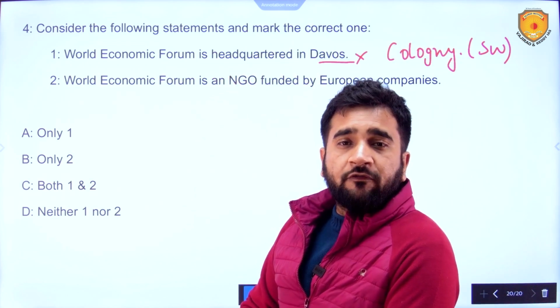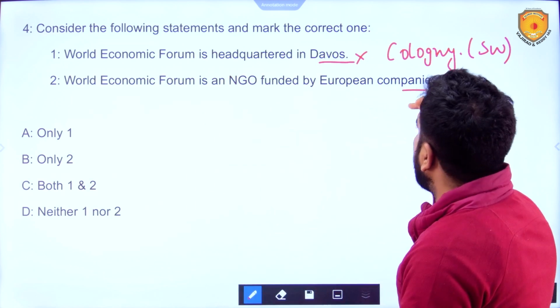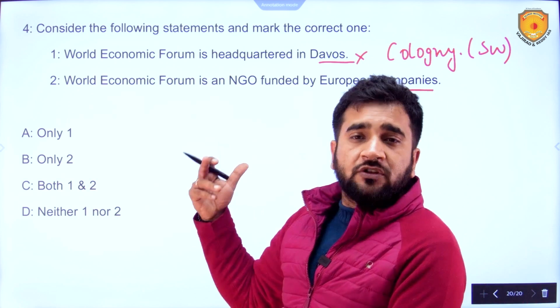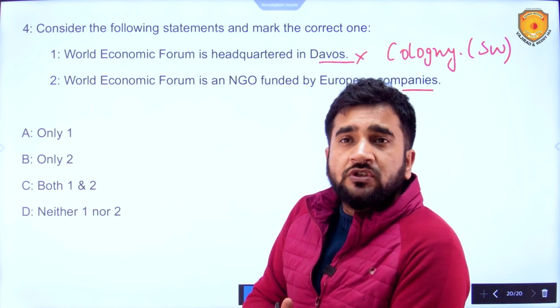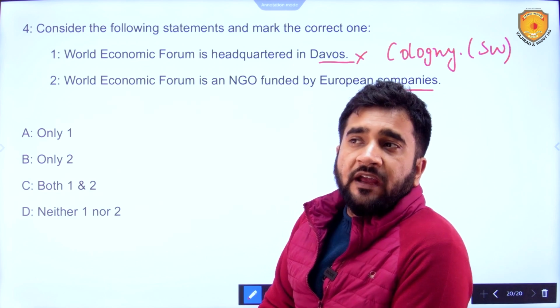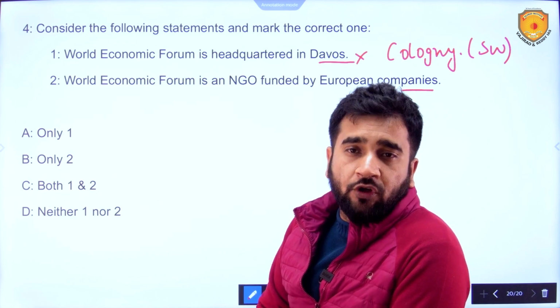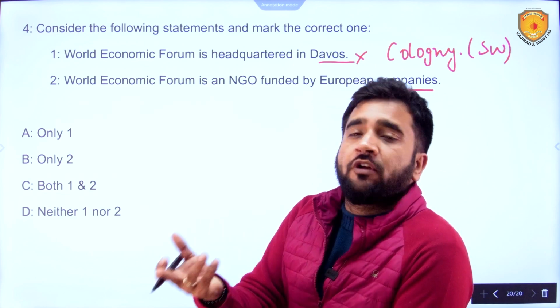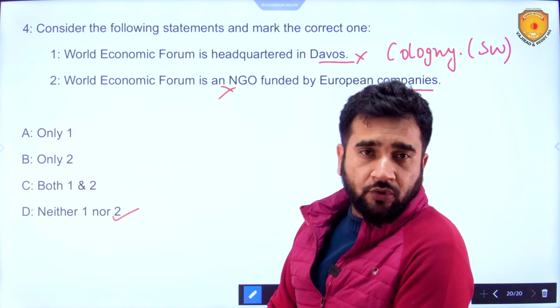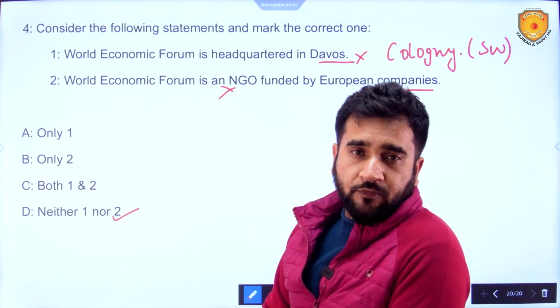Second, the World Economic Forum is an NGO funded by European companies. No, it is not only funded by European companies. It is funded by those companies which have an annual turnover of more than $5 billion, and those companies can be from anywhere. So this statement also is wrong. So neither 1 nor 2 is going to be the correct option over here.